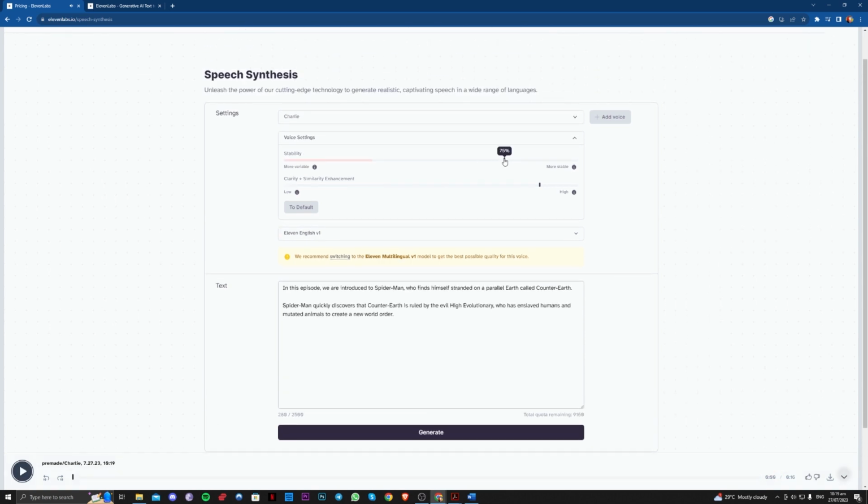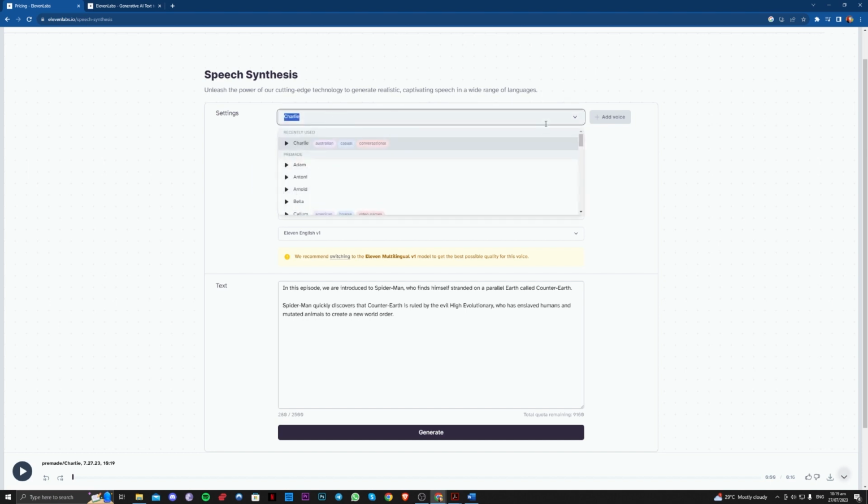You can also play around with the settings here, the stability and also the clarity. And let's try it on a different voice.